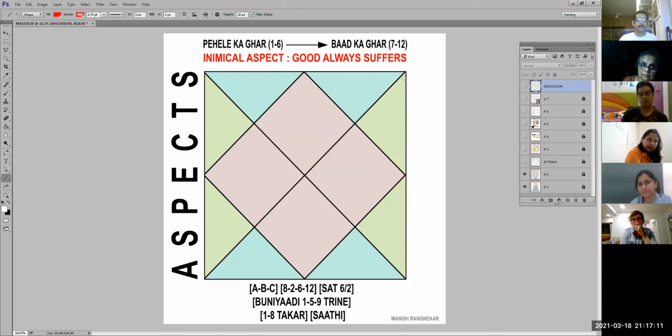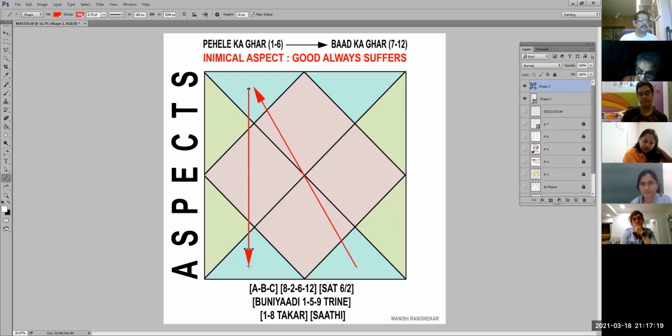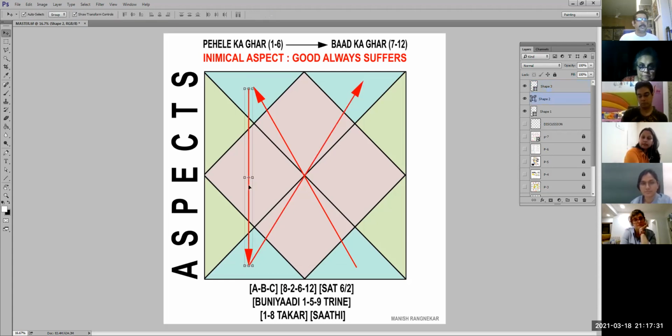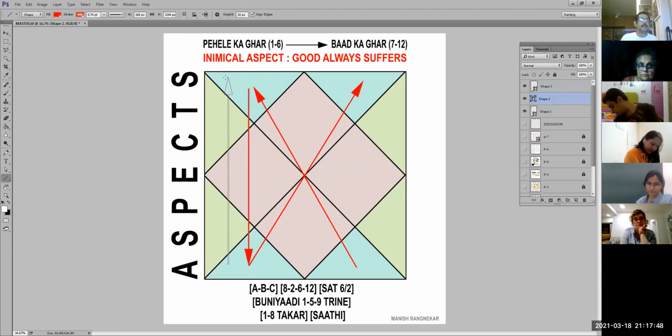Now other one which is there, no? You can look at it anyway. I found it interesting to say like this: from 8 to 2, that is Ulta Drushti, 2 to 6. This is the only one of the two things where पहले घर से पहले घर में आ रहे, and यहाँ से 6 to 12. Okay. Now there is a way I thought actually we should look at it this way. You remember earlier on those the bhale rehte the, those spears. So you can remember this spears like that. And this one, obviously you will understand this falls from here. And the other special drishti which is there, if you remember, only for Saturn from 6 to 2. But we'll come to that in a minute.